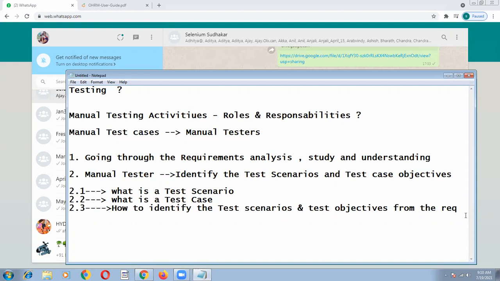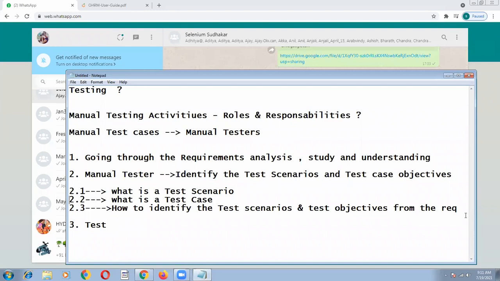Whenever you are doing manual activities, your job is to identify the test scenarios and test case objectives. Before identifying them, we have to know what is a test scenario, what is a test case, and how to write test scenarios and test case objectives from the requirement.